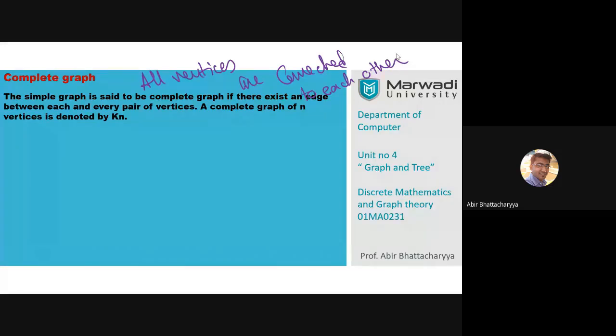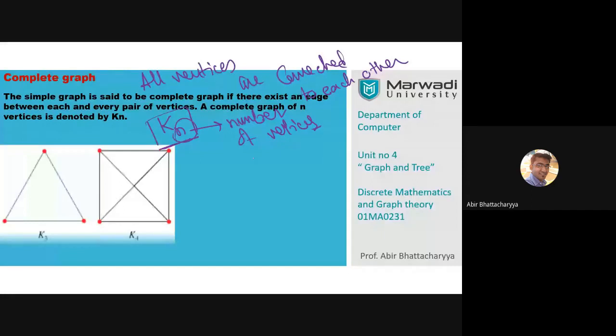All vertices are connected to each other. So this type of graph is known as a complete graph. We can denote this complete graph as Kn. And what is this n? N stands for the number of vertices.